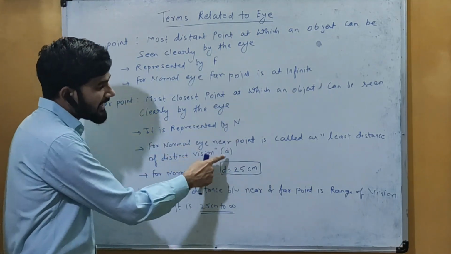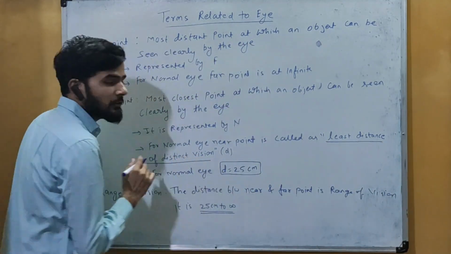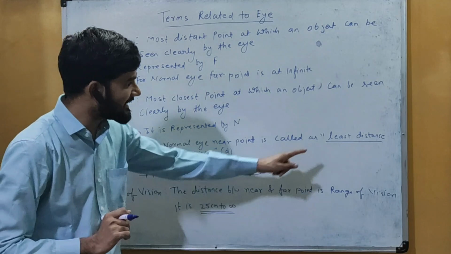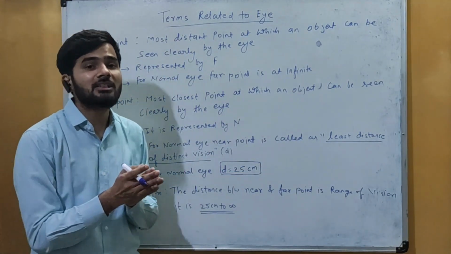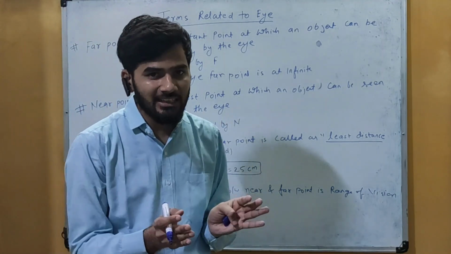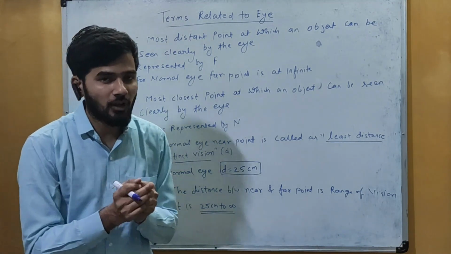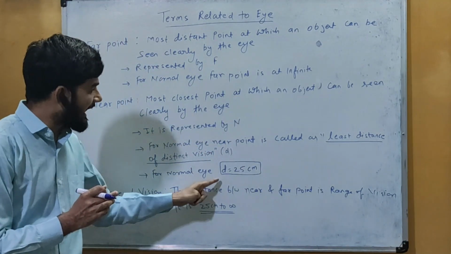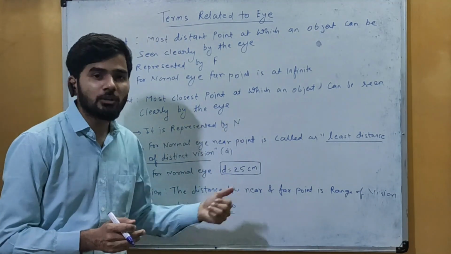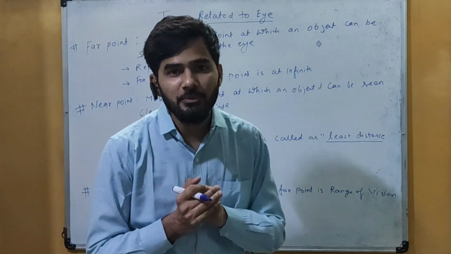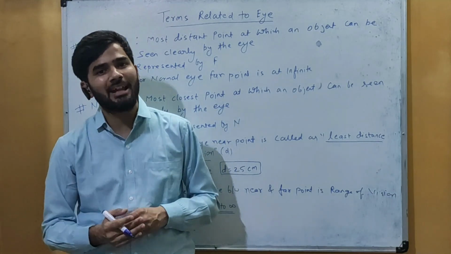Okay, now for a normal eye the near point is called as the least distance of distinct vision. That's a very important point. That is the minimum distance for which you can see the objects distinctly. मतलब सबसे कम दूरी पर रखा हुआ ऑब्जेक्ट जिसको आप अलग से देख सकते हो, that is called as the least distance of distinct vision, and it is represented by small d. And for a normal human eye the value of d is equal to 25 सेंटीमीटर. मतलब कोई भी ऑब्जेक्ट अगर नॉर्मल ह्यूमन आई के 25 सेंटीमीटर पे रखा हुआ होता है तो उसको नॉर्मल ह्यूमन आई देख सकती है.